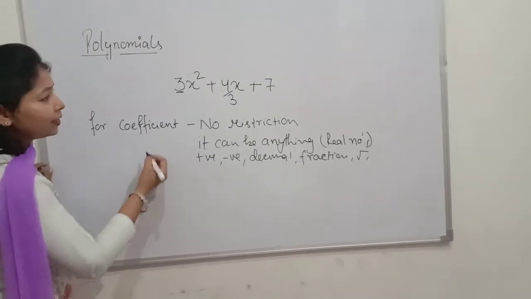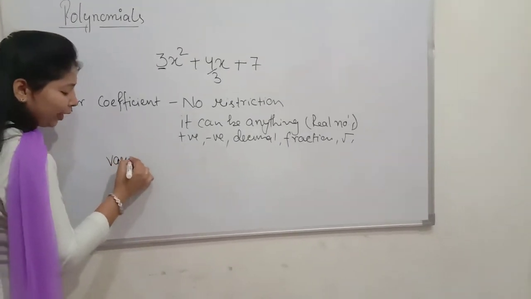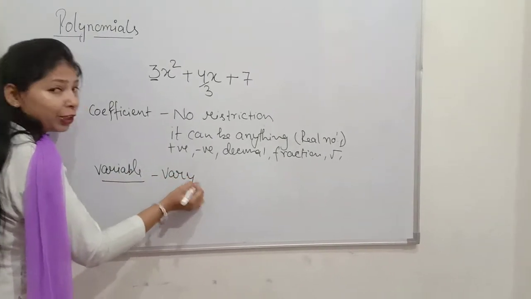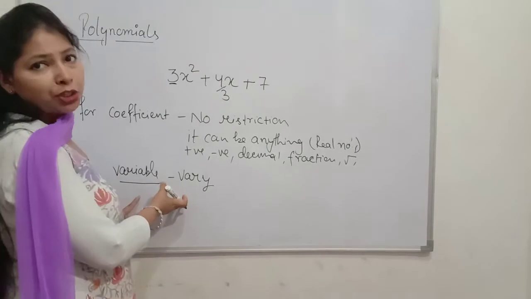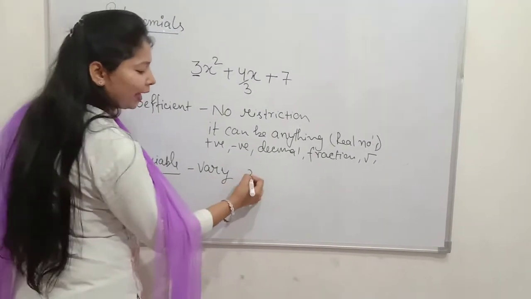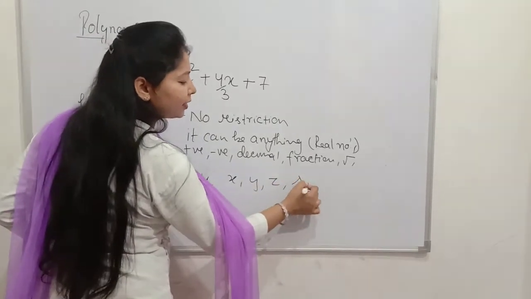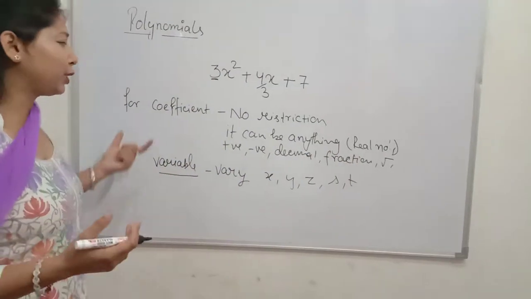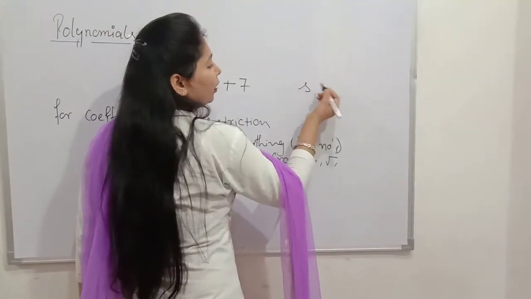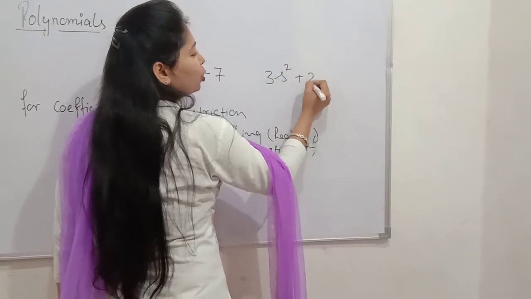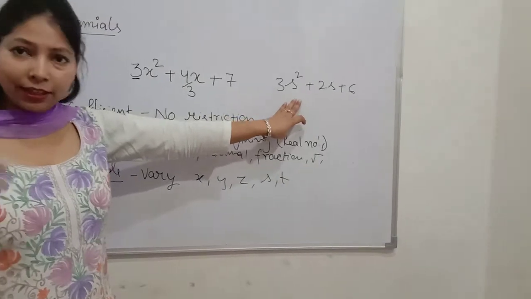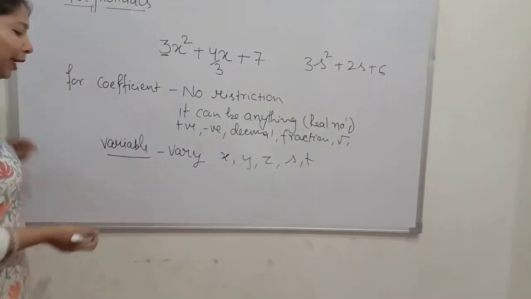Now the second thing is the variable. The name suggests variable means vary, the value which varies. So we cannot apply any restriction to this variable. So the variable can be anything. Of course, it can be x, y, z, s, t as you want. किसी में भी expression, अगर मेरा ये x में है, मैं दूसरी expression लिख देती हूँ: 3s square plus 2s plus 6. तो देखिए, this is the polynomial in s. So a variable can be anything.